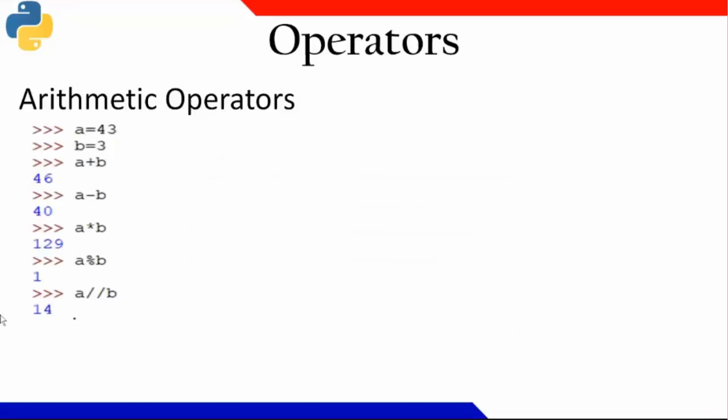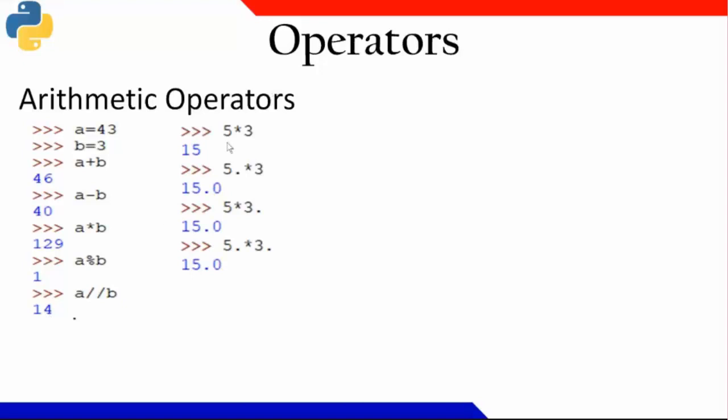Now, if I am writing A equal to 43 and B equal to 3, A plus B I can perform, A minus B I can perform, A star B I can perform, A modulo B I can perform, the remainder becomes 1, and A integer division B I can perform. What is integer division? If I multiply 14 by 3, it is 42. So I am not interested in any decimal point. Rather, I am only concentrating on the integer part. So that is integer division.